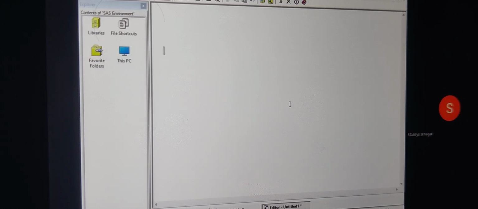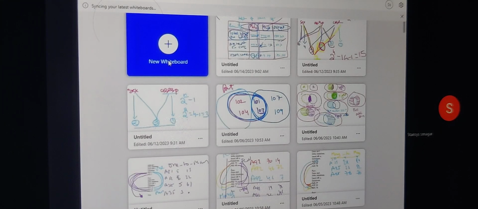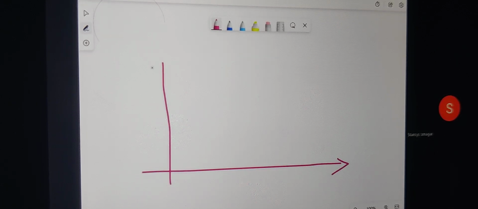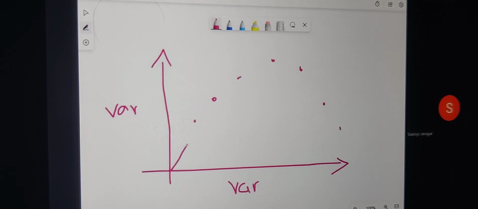Okay? And in general, if you see the graphs, generally graphs are 2 types. When you were in intermediate classes, you used to draw the graphs like this one. You used to take 2 lines, and this we used to call the x-axis, and this is called the y-axis. On the x-axis you will take 1 variable, on the y-axis you are going to take 1 more variable, and where these x-axis and y-axis variables coincide, there we are going to mark it with a dot symbol, and then later what we used to do, we used to connect the